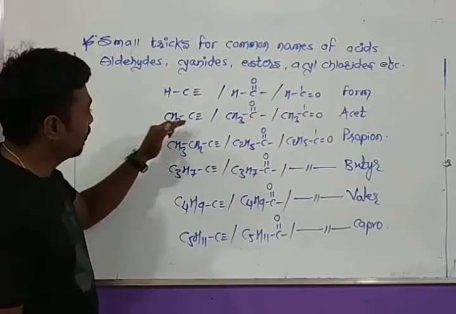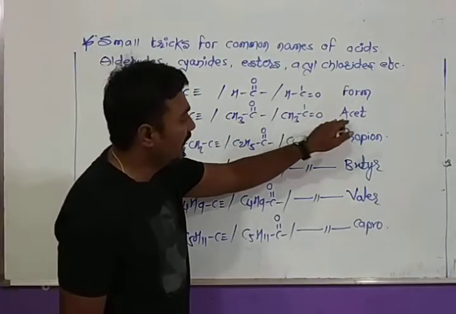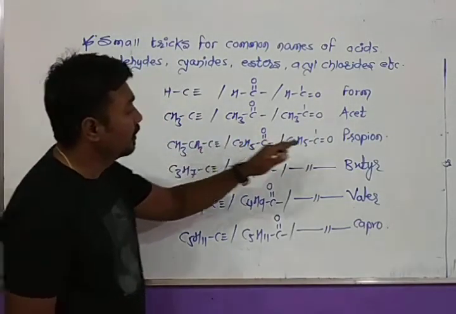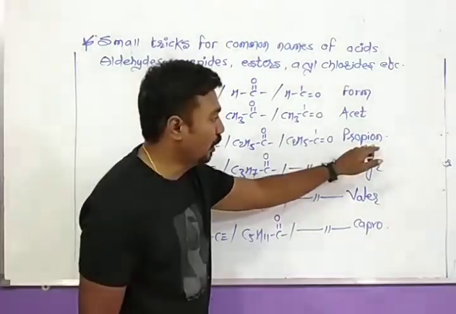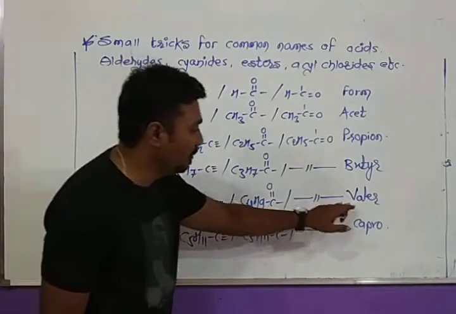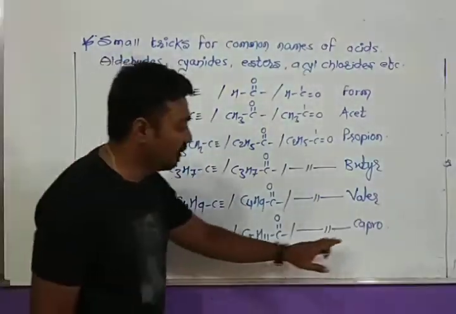Similarly, if CH3 is present, we will start its name from acet. Similarly, if C2H5 is present, we will start its name from propion. In this case, it will be butyr. In this case, it will be valer. In this case, it will be capro.